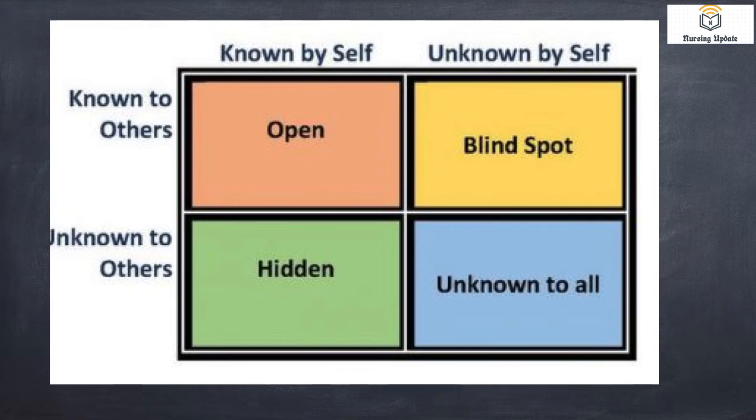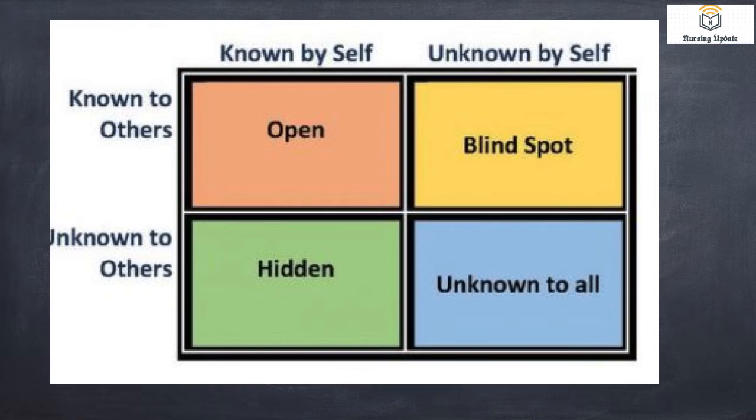Known by self means I know certain things or characteristics about myself. Known to others means certain characteristics you people know about me. Unknown to others means certain things are not known to you. Unknown to self means certain things are not known by myself. So it has four quadrants. This is also an MCQ: the Johari window contains how many quadrants? It has four quadrants.